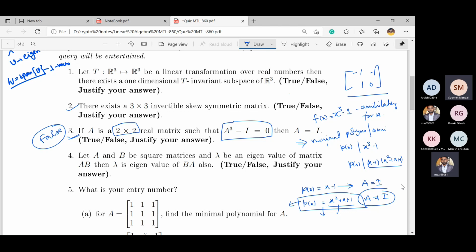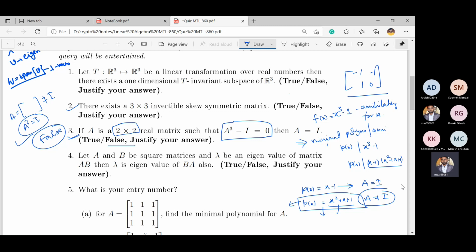We need to show all of these things. Actually, I have just written the matrix and shown that A cube is equal to I, but A is not equal to I. Yeah, this is correct, no problem. If you give the counterexample matrix, for a little more explanation, you can show that A equals some matrix which is not equal to identity, and A cube equals I. So this one is the counterexample.